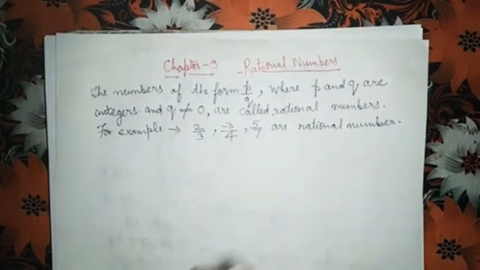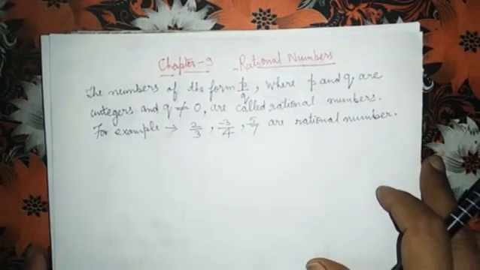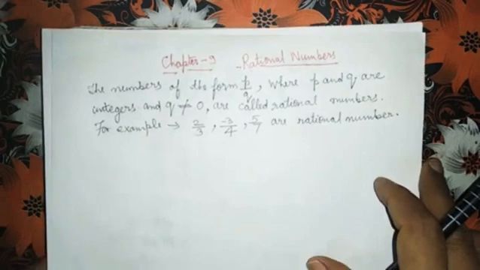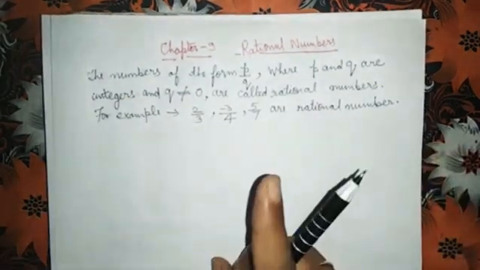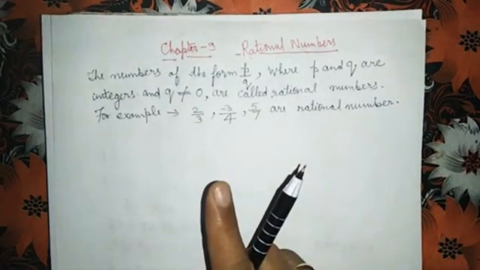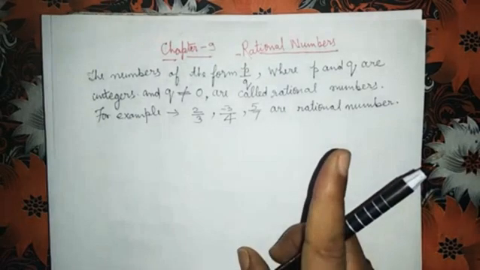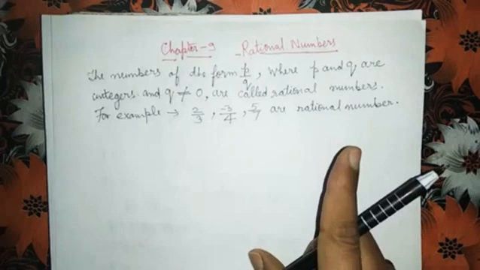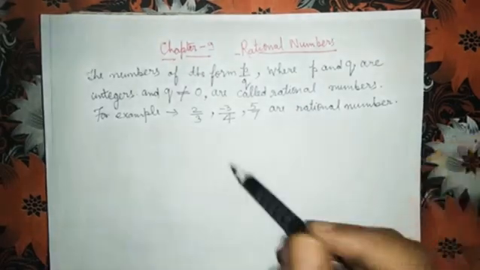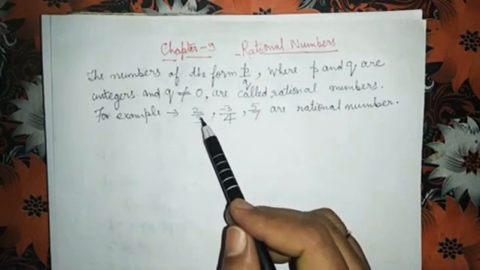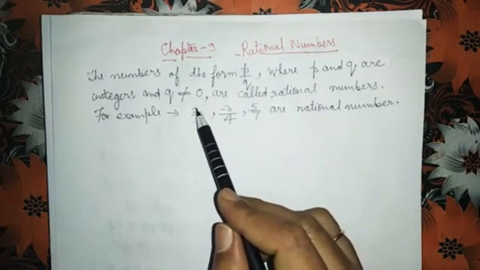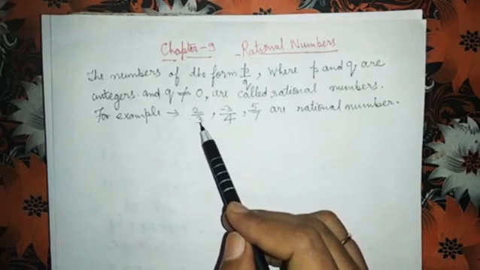Now children, some important things I will tell you which you have to keep in your mind. First thing, every fraction is a rational number, but every rational number need not be a fraction. Here, this 2 upon 3 I have written in the example of rational numbers, but this 2 upon 3 is a fraction also.